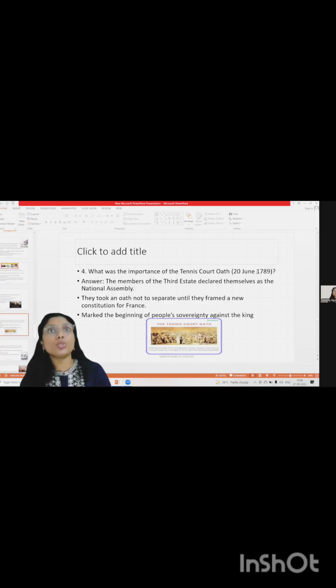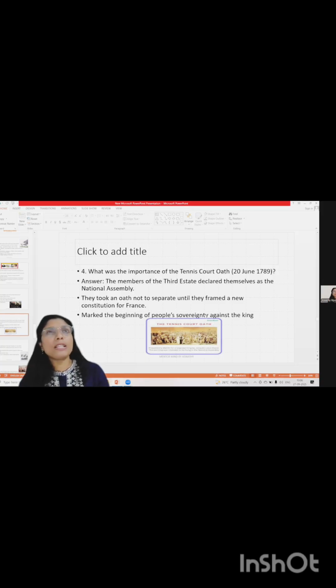20th June 1789. The members of the Third Estate declared themselves the National Assembly. They took an oath not to separate until they framed a constitution for France. They would separate only after forming a constitution for France. They declared themselves the National Assembly, which marked the beginning of people's sovereignty against the king.